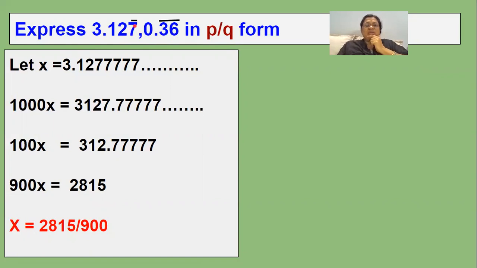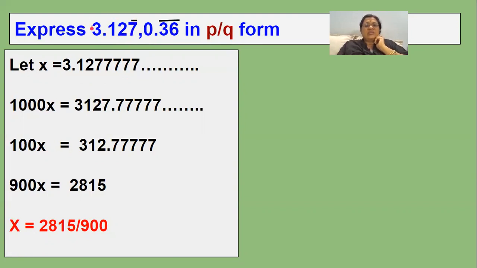So why did we keep a bar like this? By this we can understand that 7 will be recurring. Recurring means this number is not terminating. So the 7 will come again and again. There is no end for that. So you cannot write all the 7s, no? That's why we cut here and just kept a bar. By this recognition, you can understand that 7 will always be repeating. So I have taken x as the same thing. Here, the bar is there on 7 only. There is no bar on 1, 2. On 7 only, the bar is there.